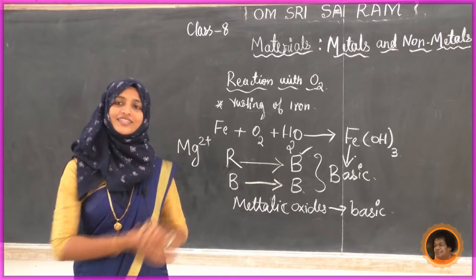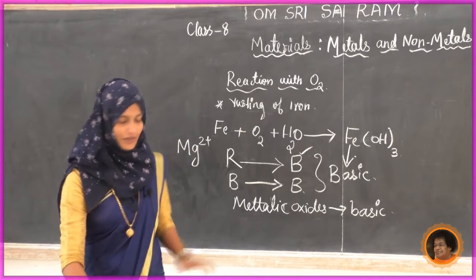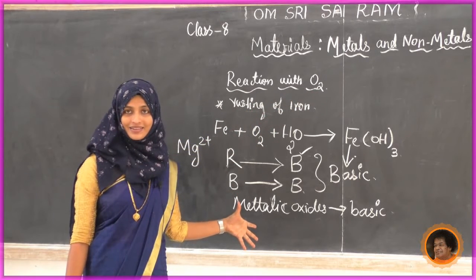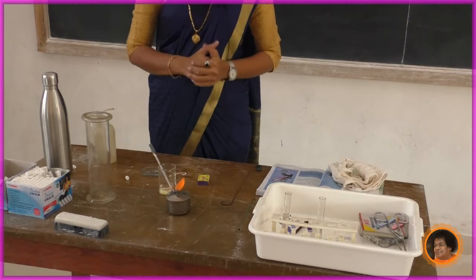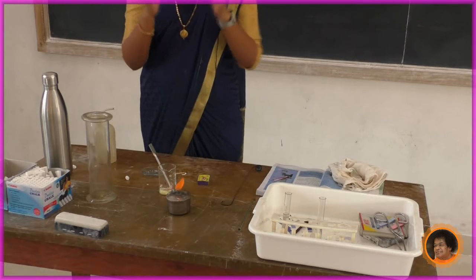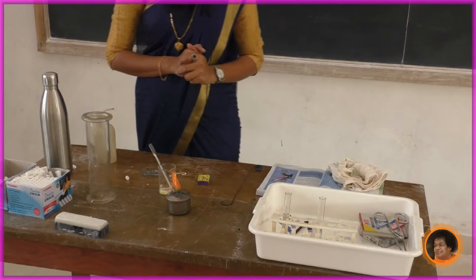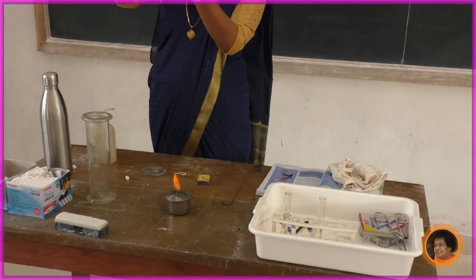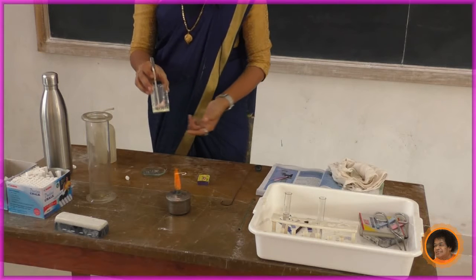Next we will see the same reaction with non-metals. Here we came to know that in the reaction of metals with oxygen, we get basic oxides. Next we will see what happens to non-metals when they react with oxygen. To get an idea of this, we are going to do an activity. We are going to take sulfur. Have you seen sulfur? See, this is sulfur. Just check the color.